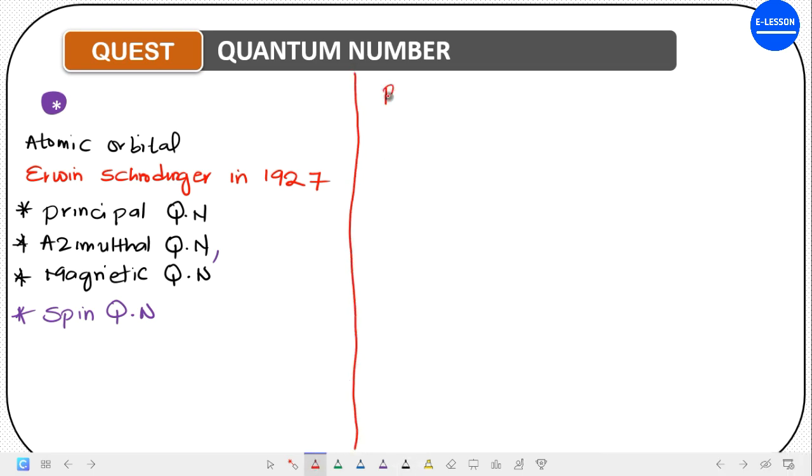The principal quantum number talks about the energy level, or the shell. It is designated with small letter n.